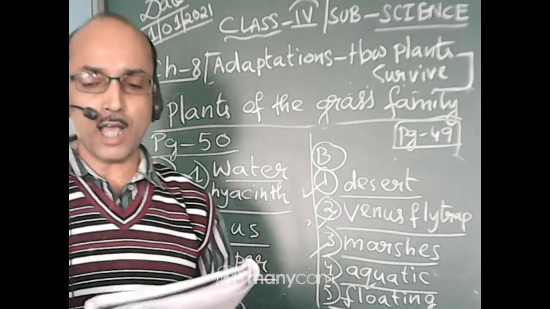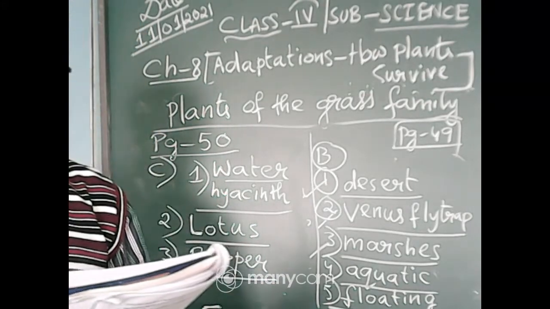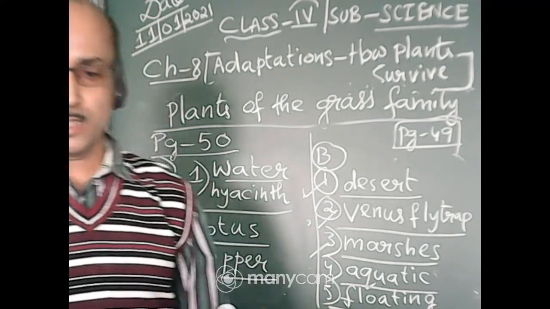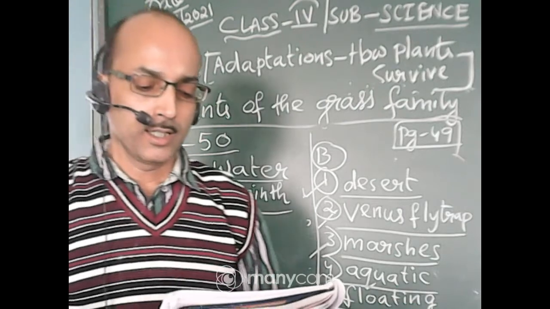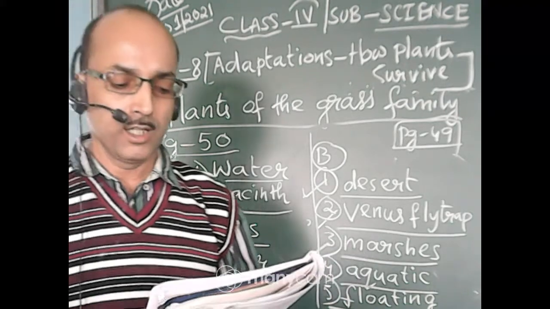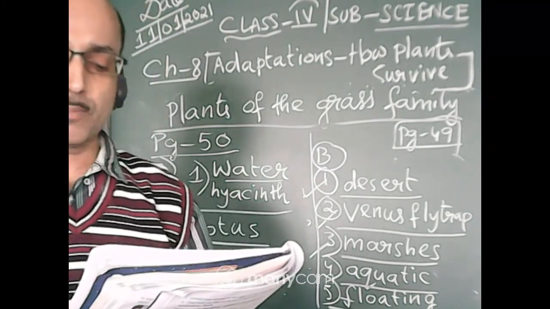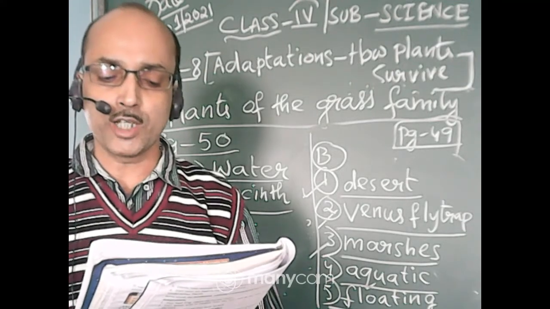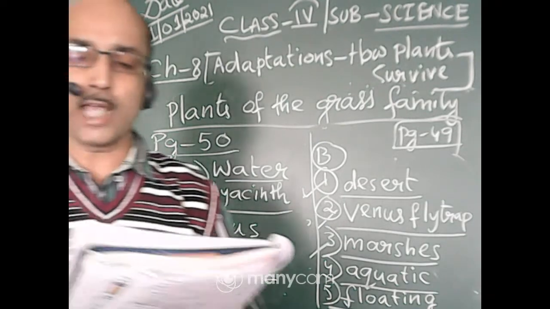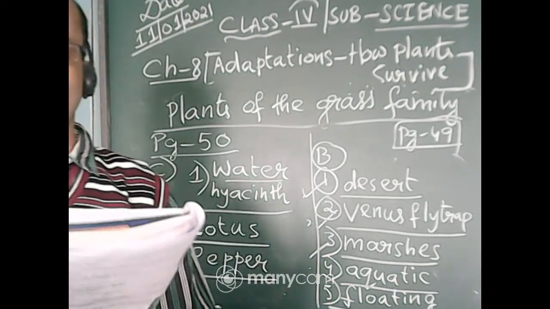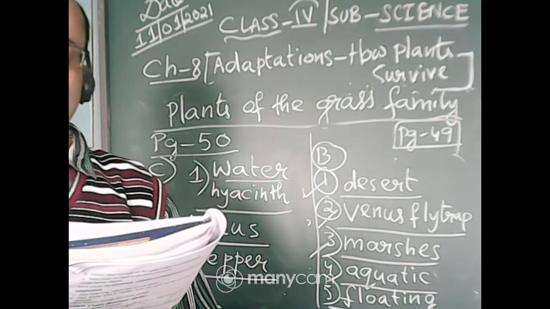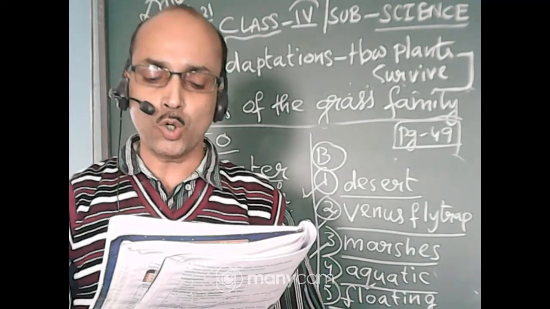So once again I will revise what we have done today. We are solving exercise page number 49 and 50. Number 1, Babul and Kikar are desert plants. Number 2, which of the following is an underwater plant? It is tape grass. Number 3, underwater plants have ribbon-like leaves. Number 4, pine trees are flowerless. Number 5, terrestrial plants are the plants that grow on land.